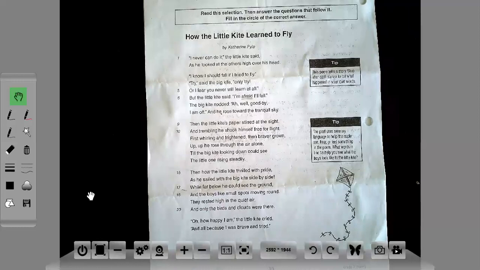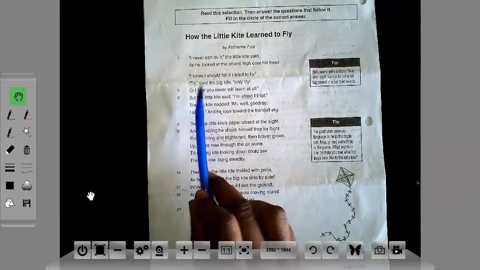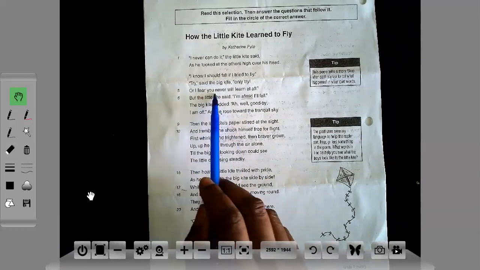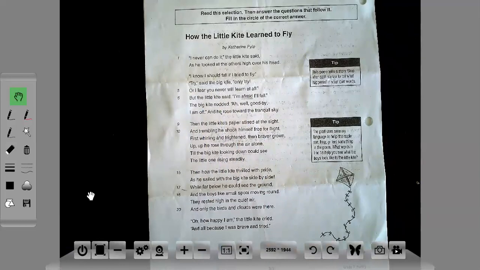How the little kite learned to fly. I never can do it, the little kite said, as he looked at the others high over his head. I know I should fall if I try to fly. Try, said the big kite, only try, or I fear you never will learn at all. But the little kite said, I'm afraid I'll fall. The big kite nodded. Ah, well, goodbye. I am off, and he rose toward the tranquil sky.